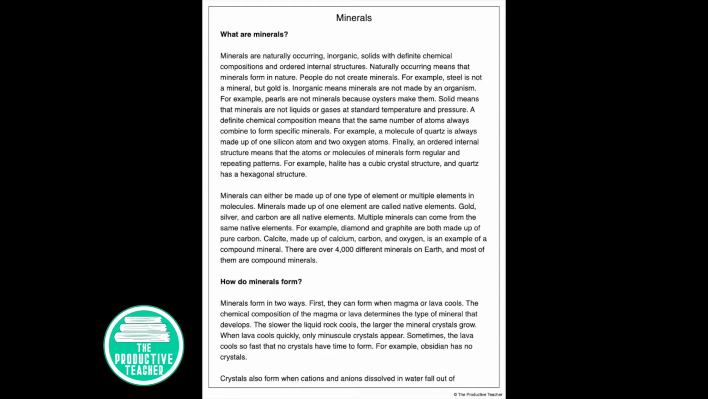Inorganic means minerals are not made by an organism. For example, pearls are not minerals because oysters make them. Solid means that minerals are not liquids or gases at standard temperature and pressure.